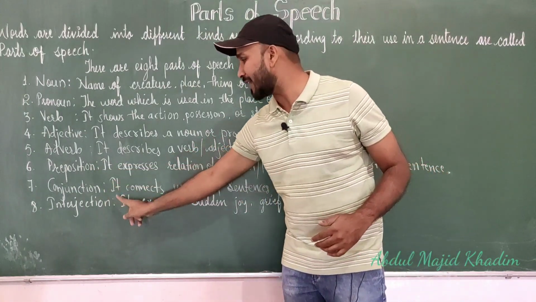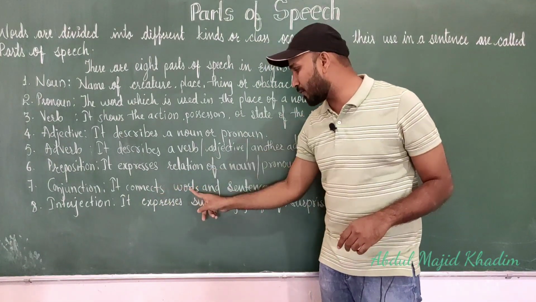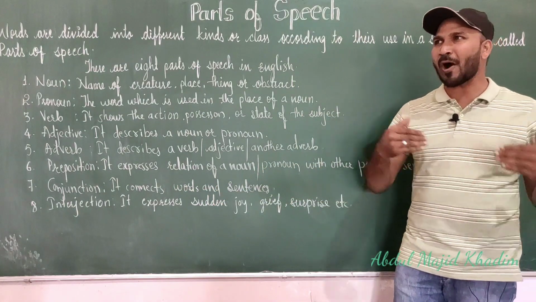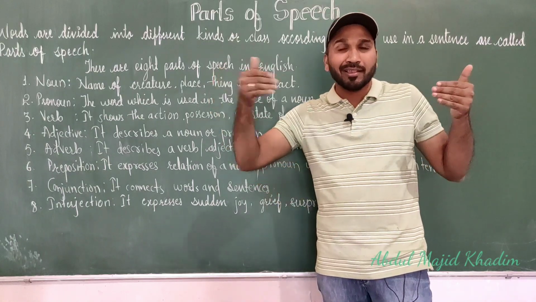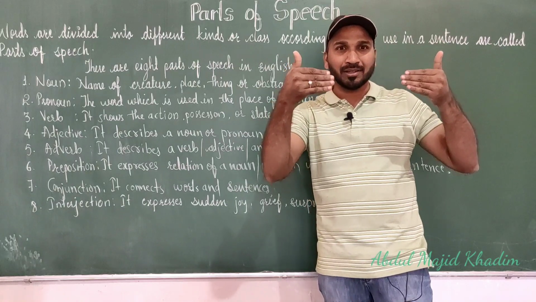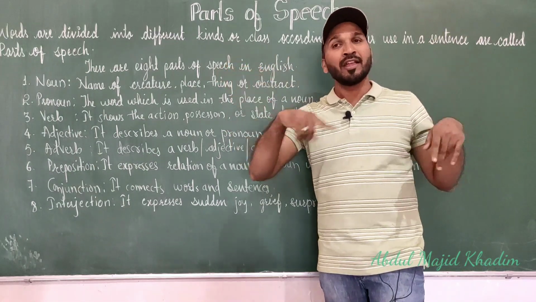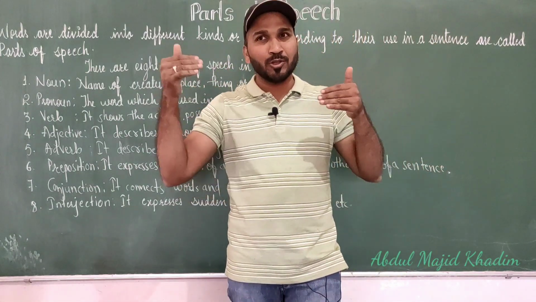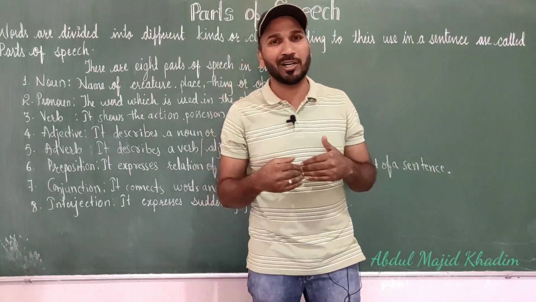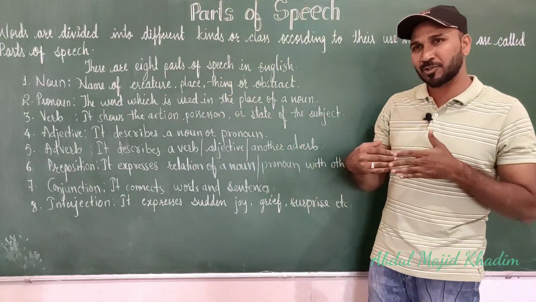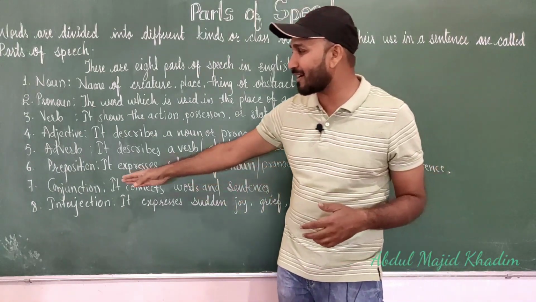Conjunction. The seventh one is conjunction. It connects words and sentences. What is the work of conjunction? It connects words and sentences. Ram and Shyam are good friends. The word and is connecting Ram and Shyam. Ram and Shyam are connected by and. Take juice or ice cream. Juice and ice cream are connected with or. So they connect the two words or sentences to give a meaningful sentence. So that is the conjunction.